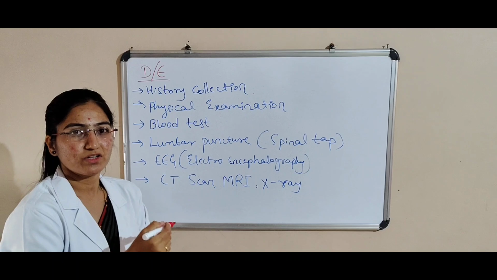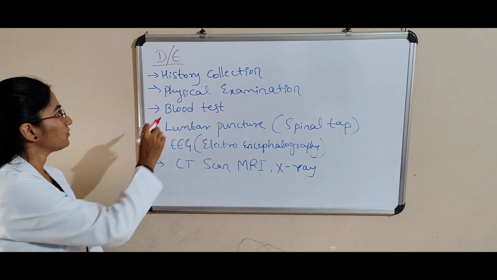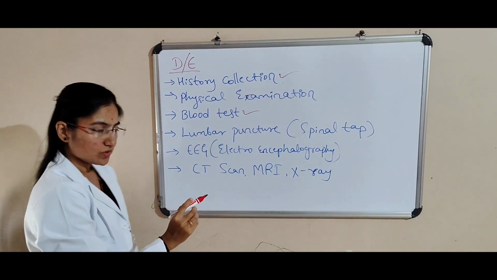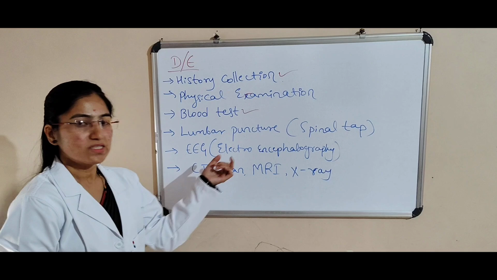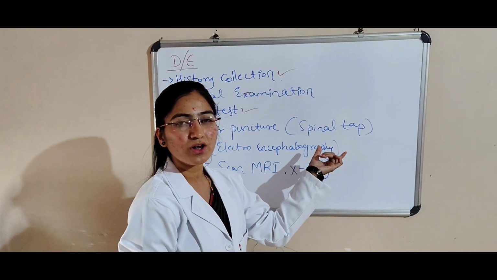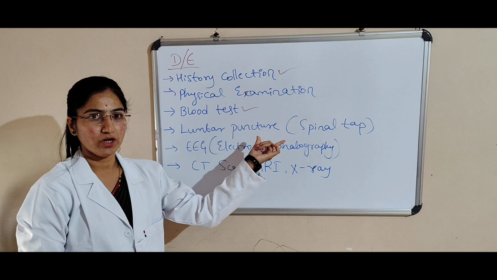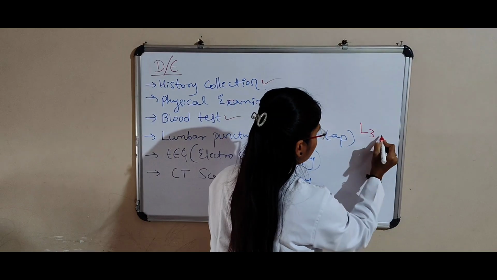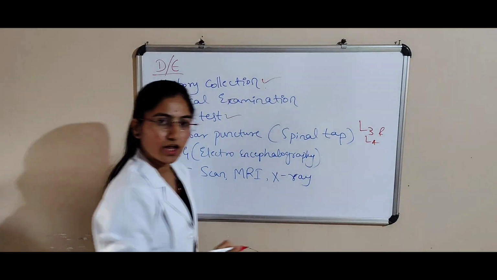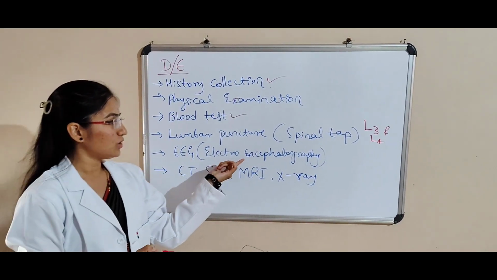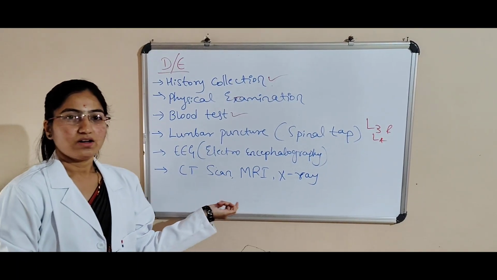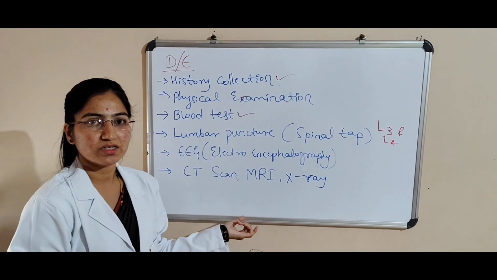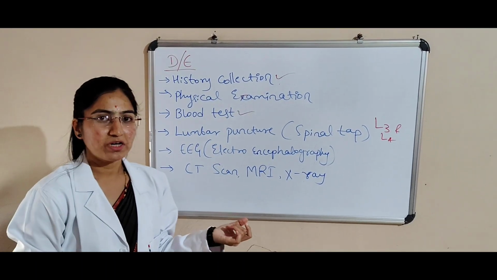Next, we will see the diagnostic evaluation for meningitis. First and foremost, history collection, physical examination, blood test, and lumbar puncture. Lumbar puncture is a spinal tap to collect the CSF for testing. It is done between the vertebrae L3 and L4. And then EEG, that is electroencephalography, and then CT scan, MRI, and X-ray are done as diagnostic evaluation for meningitis.